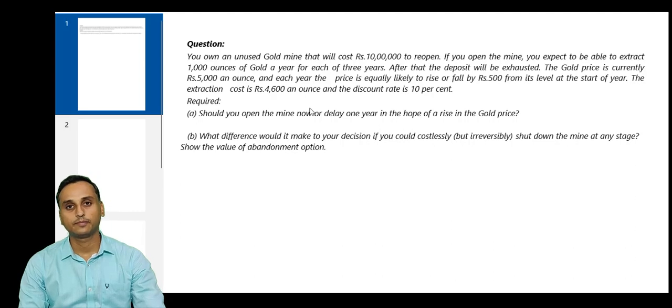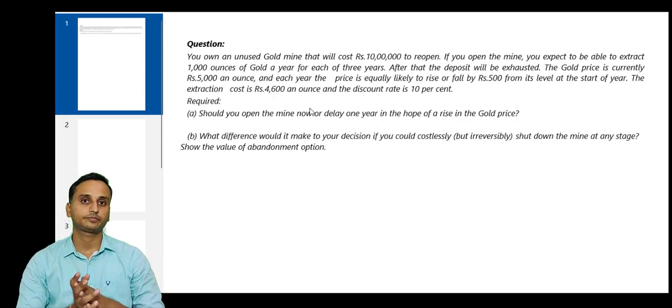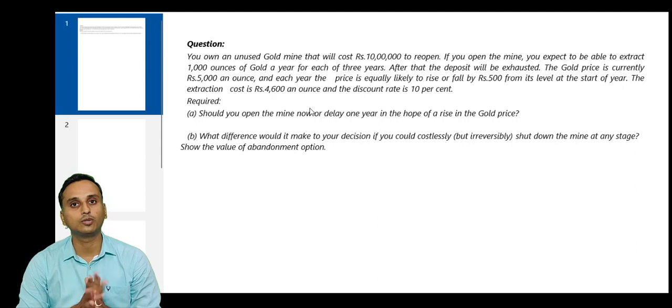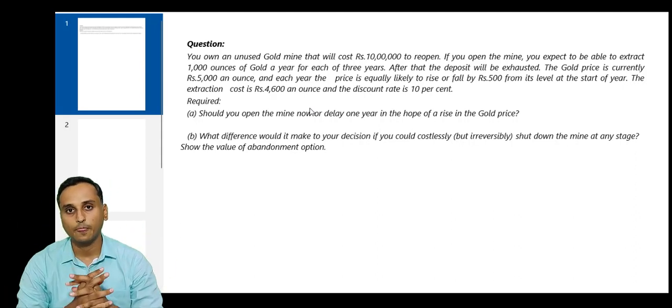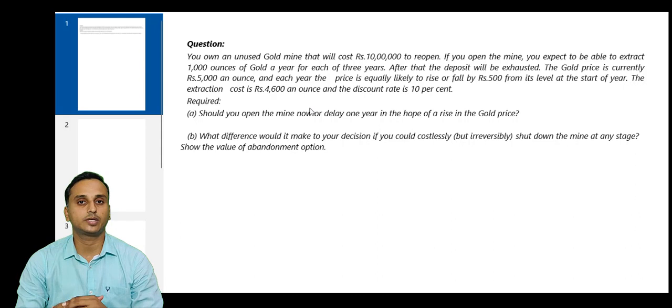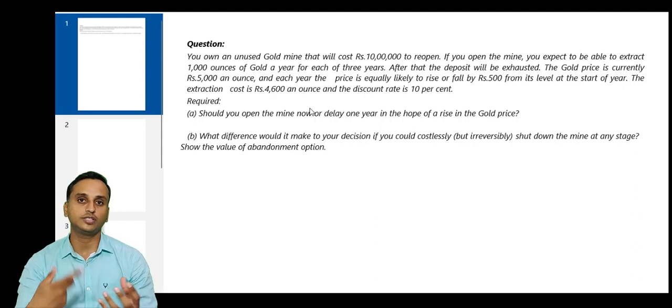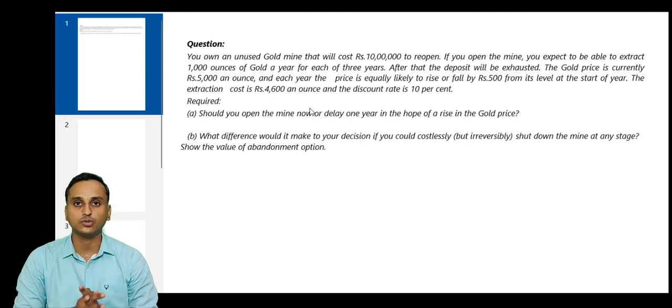Hello students. So today we are going to see the gold mine question from the chapter capital budgeting for old syllabus. But it's a very important question. You can find this question in your old syllabus practice manual. If you look at the answer in the practice manual, this question has been solved by using one single formula. What difficulty students sometimes face is they find it difficult to interpret the logic or the concept behind the formula which the institute has used.